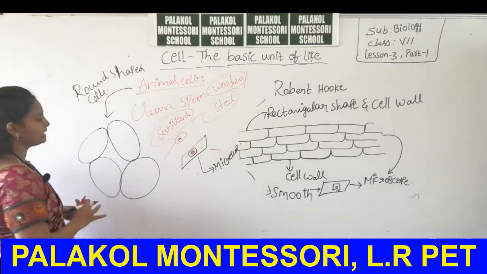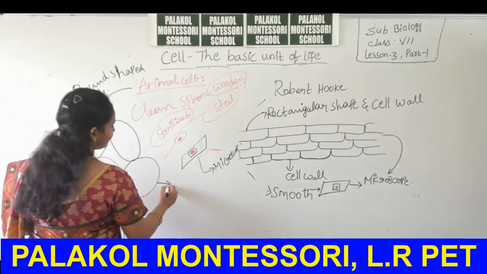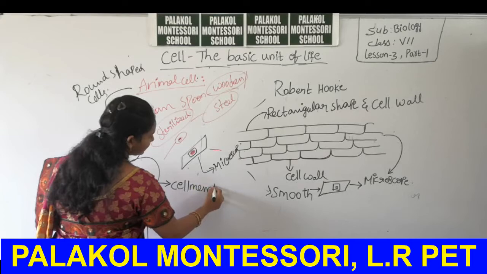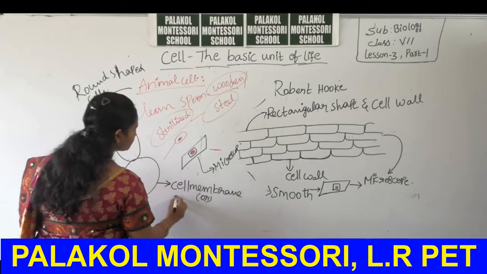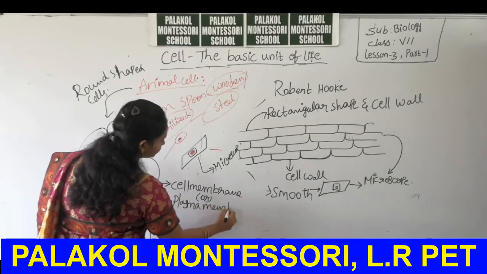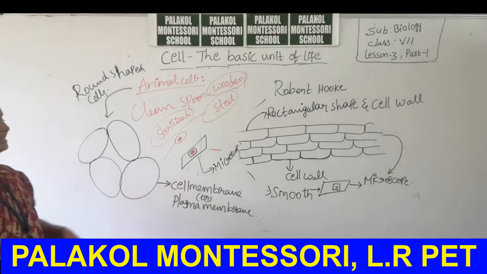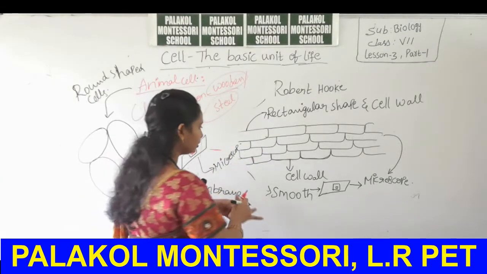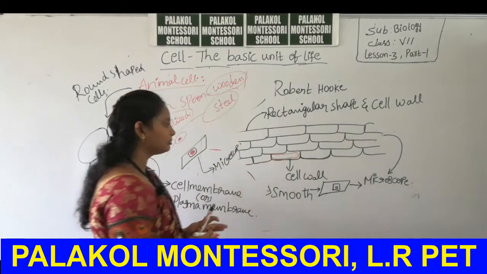The animal cell has the outer covering layer called the cell membrane or plasma membrane, not the cell wall. Okay, cell wall is only present in the plant cell. Below the cell wall, the plasma membrane is also present.